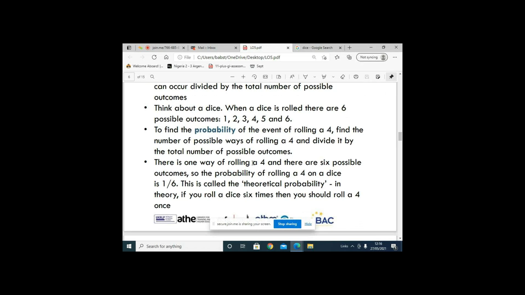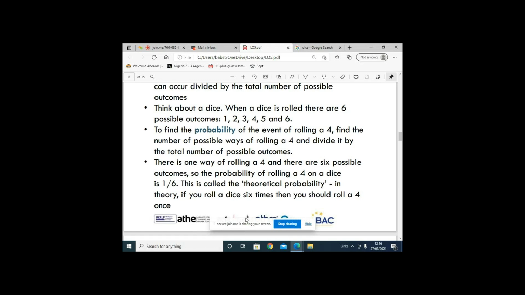So there is one way of rolling 4, and there are 6 possible outcomes. So the probability of rolling 4 on the die is going to be 1 over 6. This is called what? That's a theoretical probability. So in theory, if you roll a die 6 times, you should roll 4 once. That's what is happening in theory.